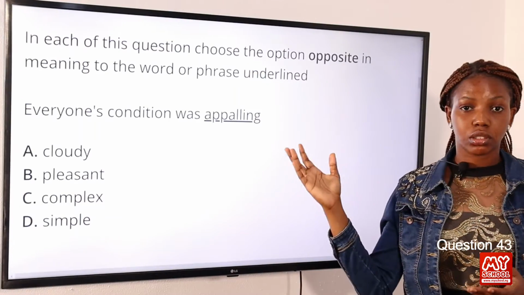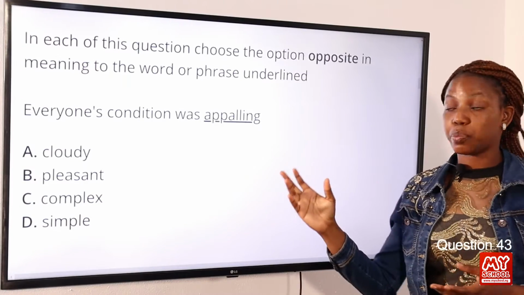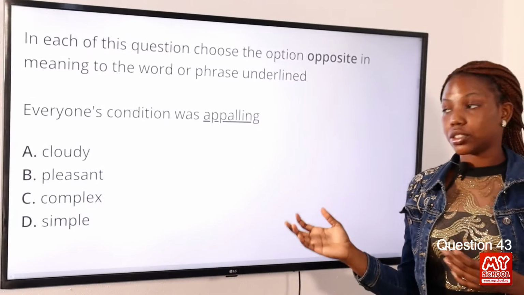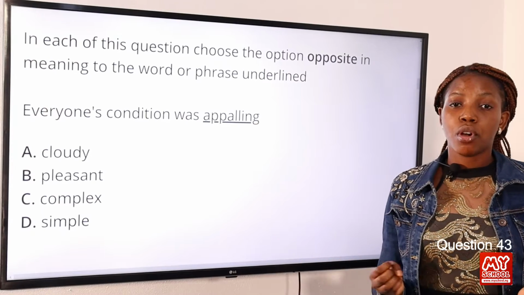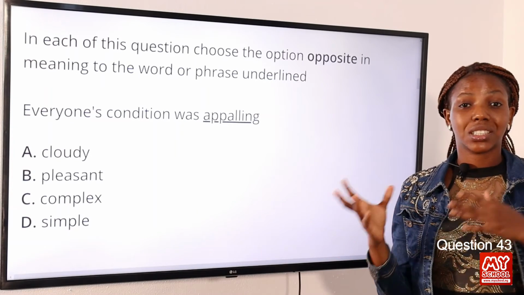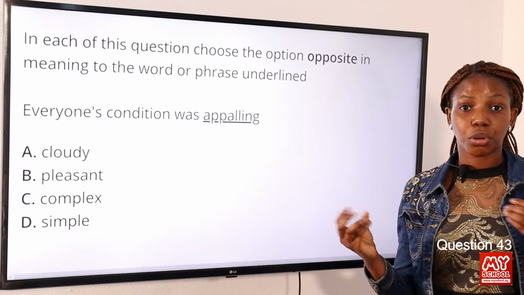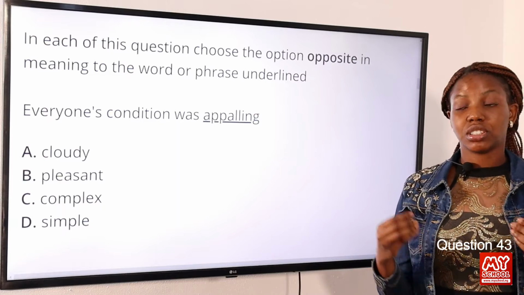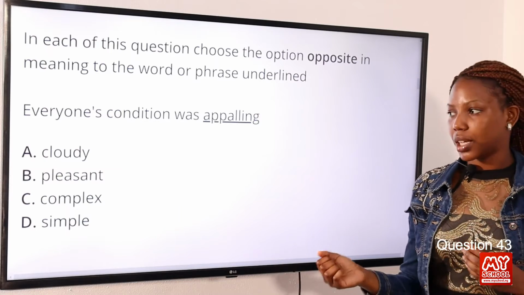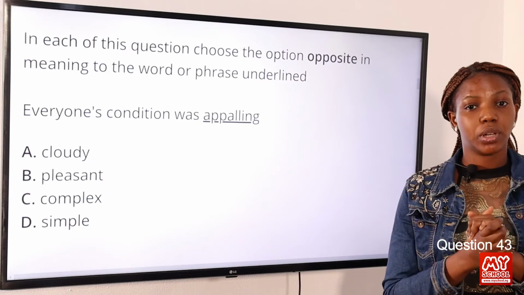And in the instruction we've been told to look for the opposite in meaning to the word on the line, and the opposite is pleasant, because pleasant means enjoyable, nice, or pleasing. So option B is the answer to this question. However, cloudy, when something is cloudy or when the weather is cloudy, it's usually dark or dull. Complex means something is difficult, simple, as the word implies. So the answer to this question is option B, pleasant.